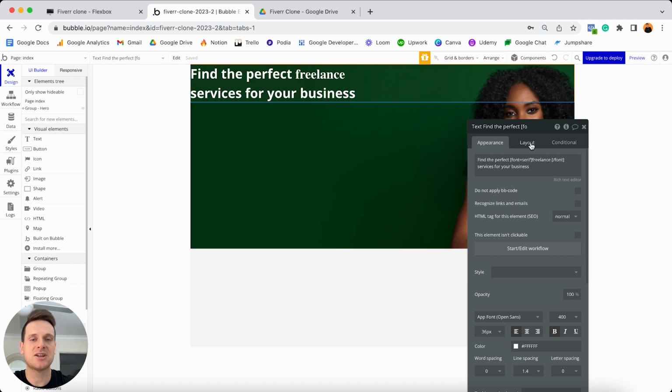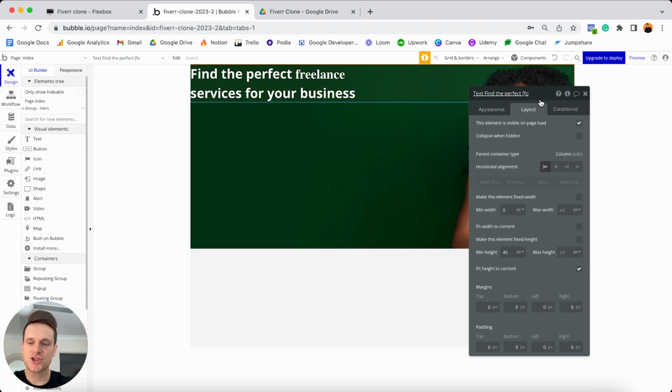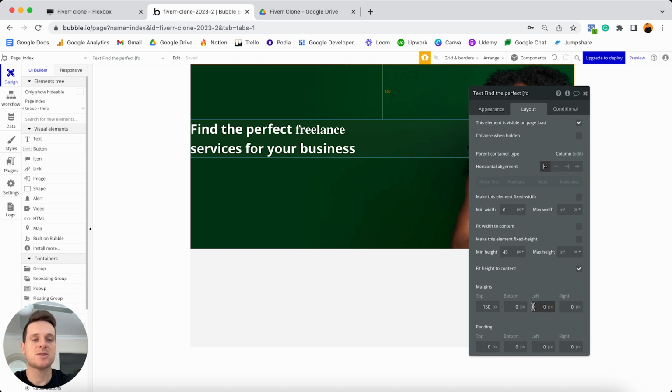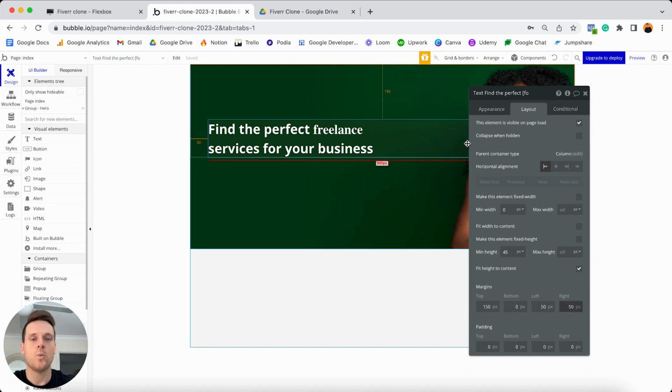And so if we jump back to our layout tab once again, there's just a few additional settings we're going to need to change. And if we scroll right down to the bottom here, you'll see the option to add in some margins around this element. So if I was to add in 150 pixels of margin at the top, as well as 50 pixels of margin on the left and 50 pixels of margin on the right, what you'll see is that this element is going to be pushed down into the center of our group.